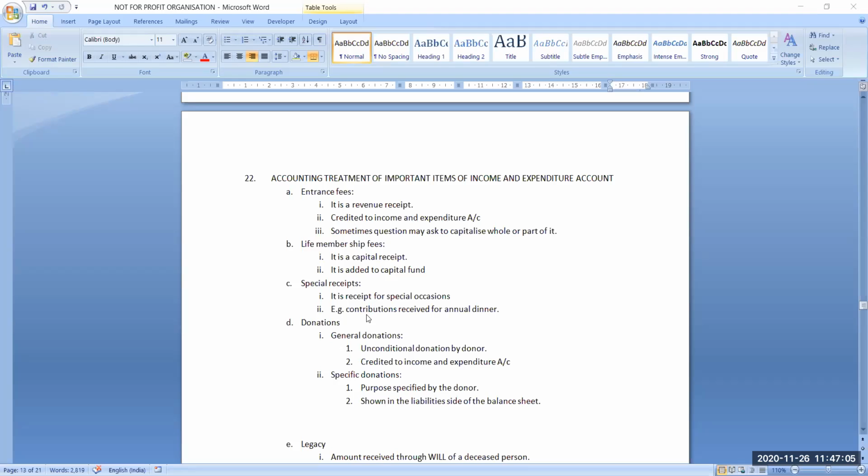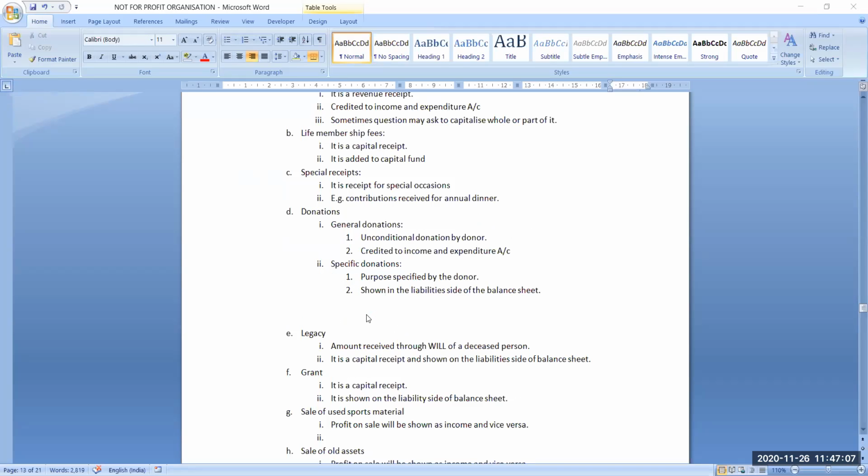Now coming to the donations. There are general donations and specific donations. General donations are unconditional, and there is no condition attached by the donor for the use of that fund. It will be credited to income and expenditure account because such type of organizations will be receiving donations in routine. Such donations will be coming in routine.